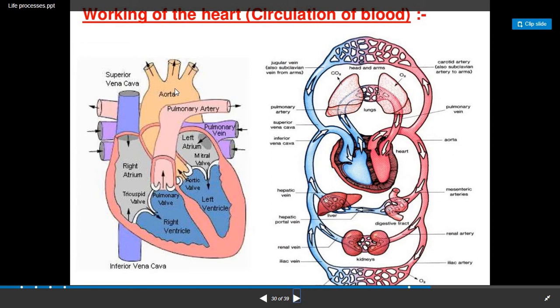Aorta, that is the main artery, is there. Here the valves are shown. This is left ventricle, left auricle, right atrium, that is the right auricle, and right ventricle. Okay, now here you can see, students, between right auricle and right ventricle, which valve is present? Tricuspid valve. And between left auricle and left ventricle, which valve is present? Mitral valve, which is also known as bicuspid valve. So you have to remember, students, between left auricle and left ventricle the bicuspid valve is present, and between right auricle and right ventricle the tricuspid valve is present. Now we will see the circulation of blood.